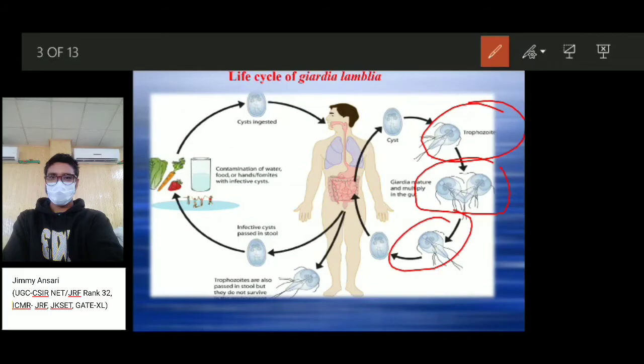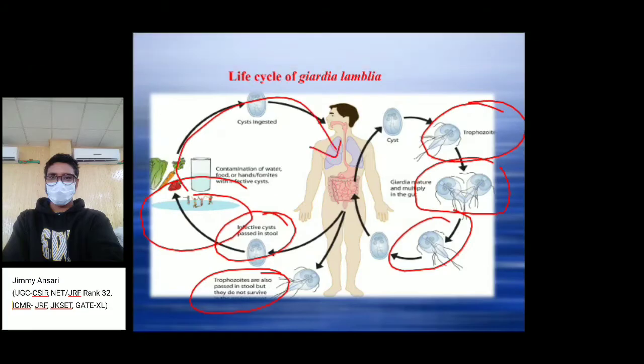So it multiplies and makes a number of copies. Through stools the infectious cyst and the trophozoites pass outside the body. Generally these trophozoites do not cause infection because they do not survive in the outer environment. The infectious cyst remains alive and again contaminates the water, the food and the soil, and again in a cycle it is ingested by humans or animals.